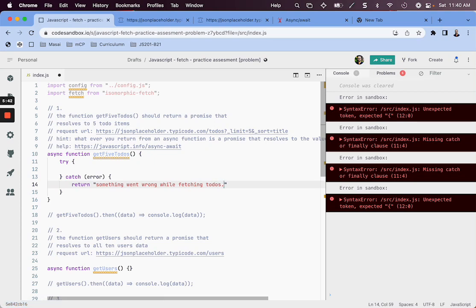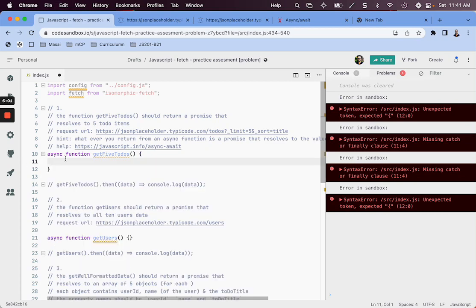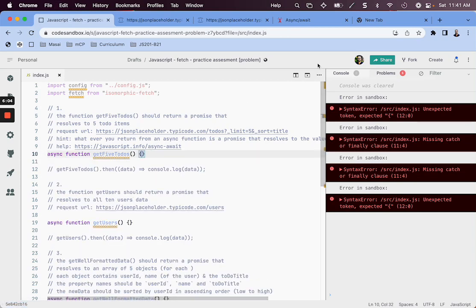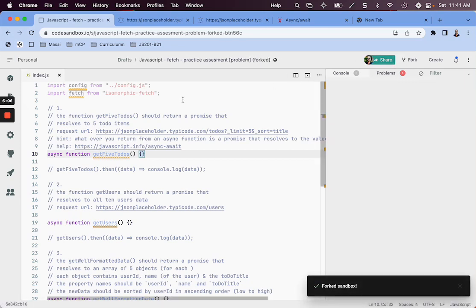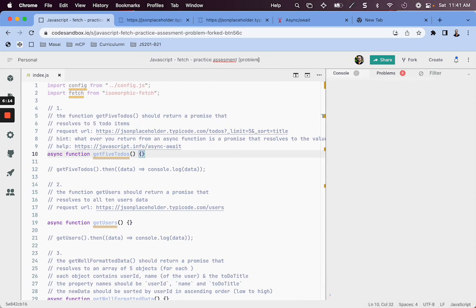Okay, and I need to be sure that I don't override this template in any way, right? So what I'll do is I'll fork it before I do anything here. So I'll just copy or cut this piece of code, again save it, and I'll fork it so that people who will be solving this after my video won't have issues. Problem live solution. Okay, so this is a different one.